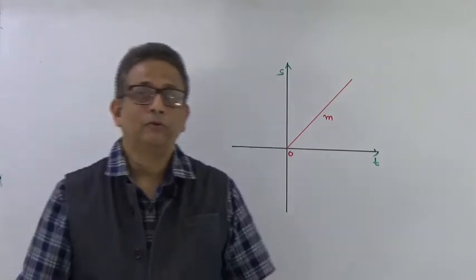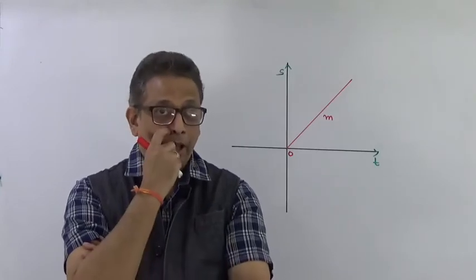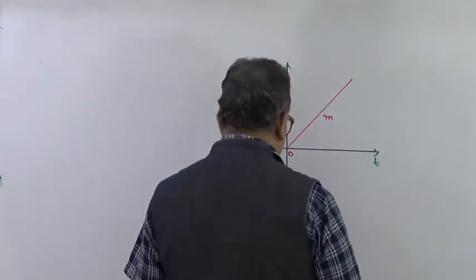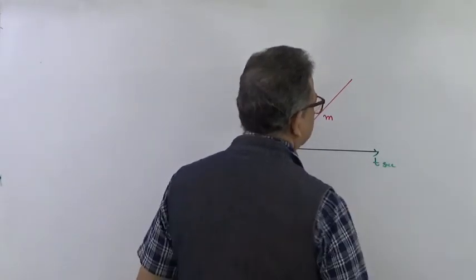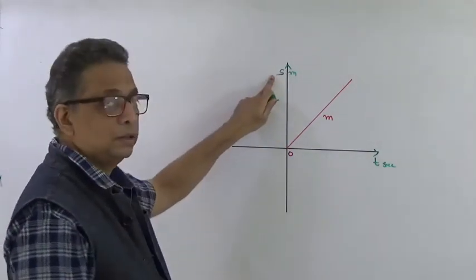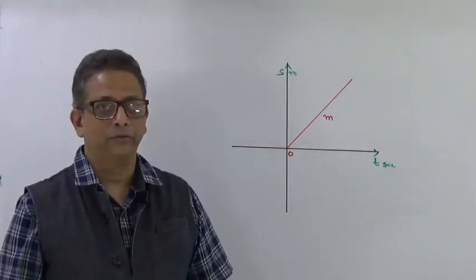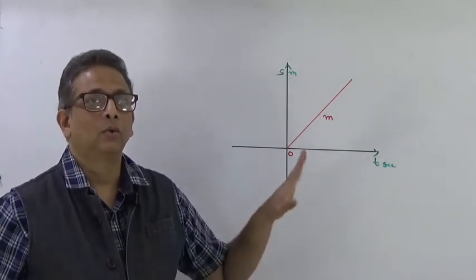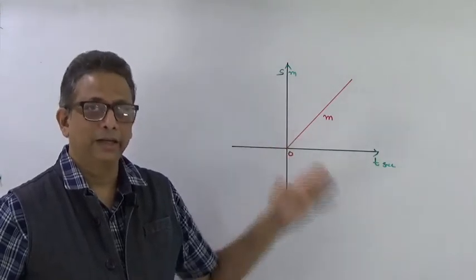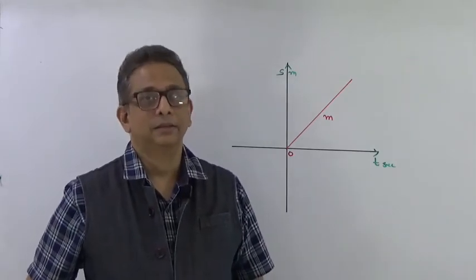Now we have to consider 2 things here. There is no x and there is no y written over here. I am trying to use the x-axis to represent time t, which is in seconds, and this distance s is in meters. The unit of this is meters. As I have said, a number line is to be used for an entity of physics. x and y are not the owners of a number line. It can be replaced to represent different entities. So here I am using x to represent time and y to represent distance.